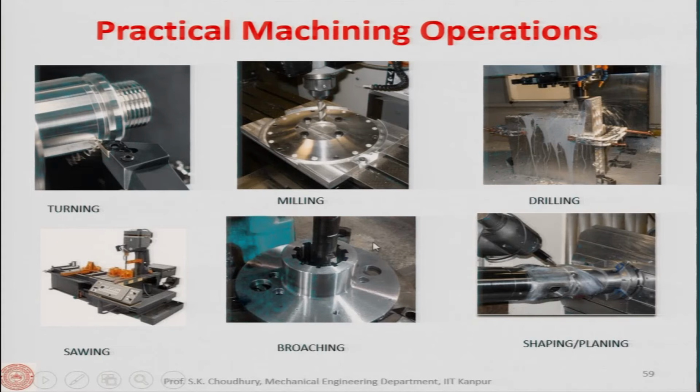Now, this is broaching, which is an operation not very popularly used, because it is actually an expensive operation. The broach, which is the tool for the broaching operation, is very expensive, but with broaching you can have a very fine surface, that is actually the property of broaching.